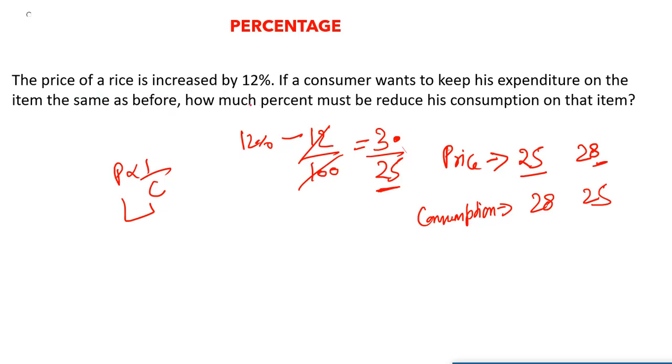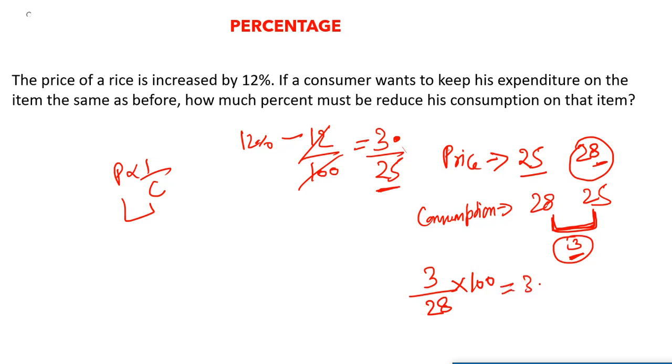Now from here, what is the change in the consumption? There is a change of 3 units in the consumption, right? On which price? 28. So we simply have to do 3 by 28, and as we want this in percentage, just multiply by 100. So 300 by 28, that is what we are getting.